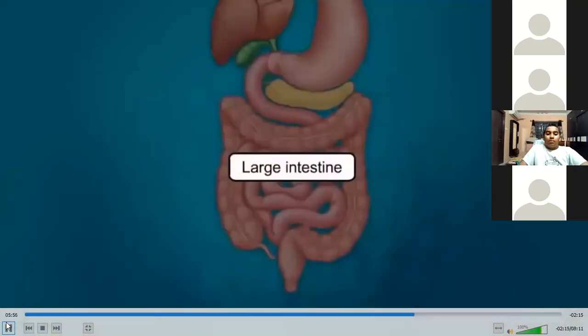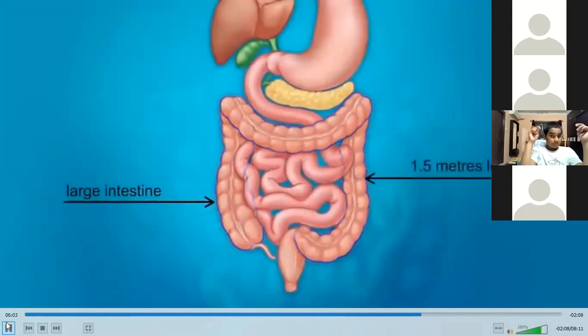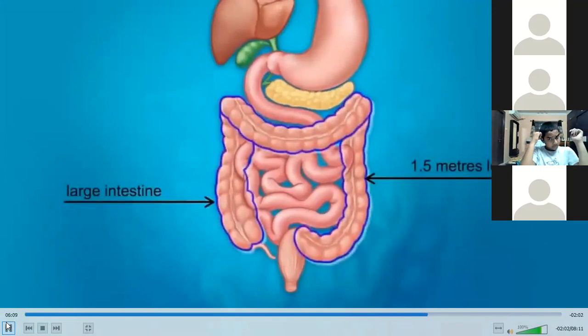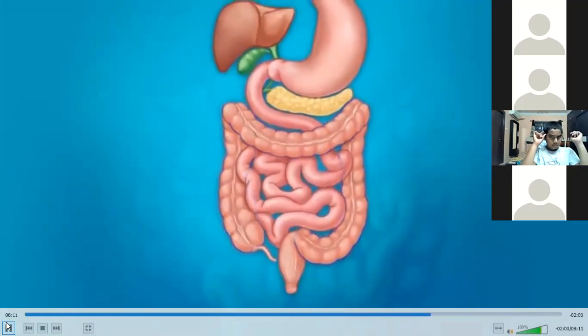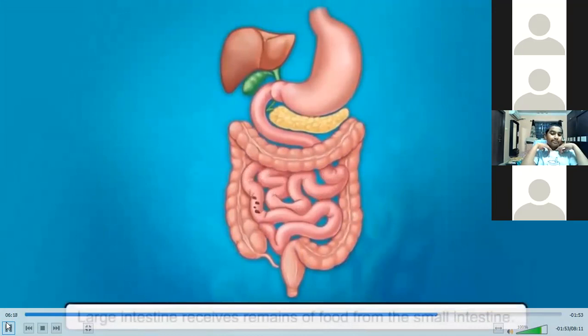Large intestine. The large intestine is a long, white tube around 1.5 meters long that surrounds the tightly coiled small intestine. It is at the end of the digestive system. It receives remains of food from the small intestine.